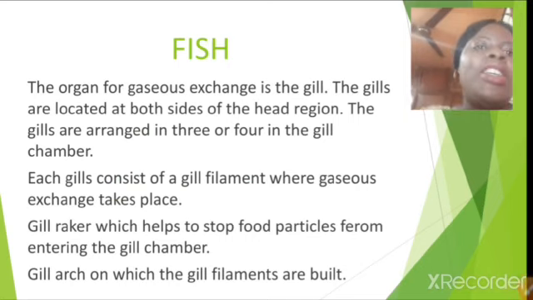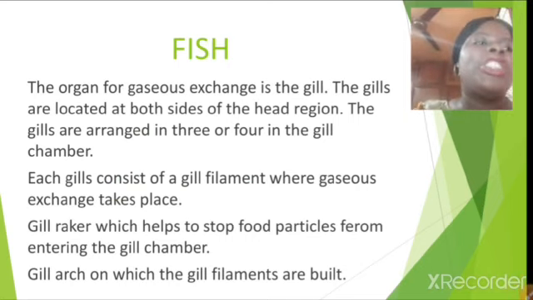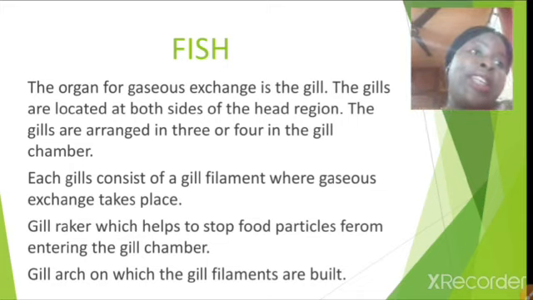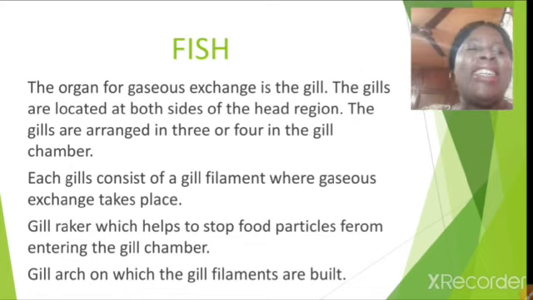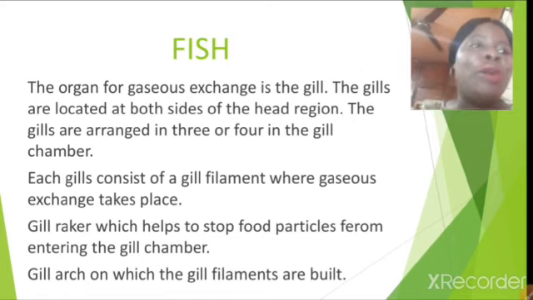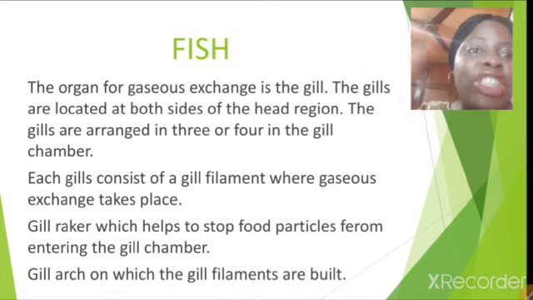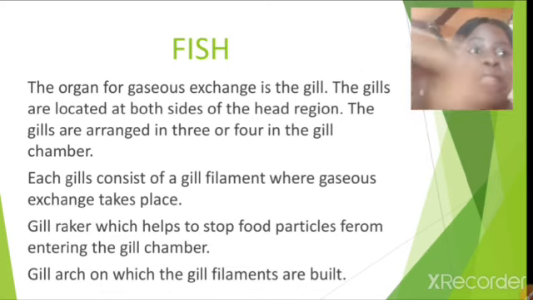In the fish, the organ for gaseous exchange is the gill, and we know where the gill is located, I believe. Where is the gill located? It is located at both sides of the head region. You know, when your mommy buys fish and wants to prepare it, that reddish stuff that she brings out from the head of the fish that you throw away is the gill.